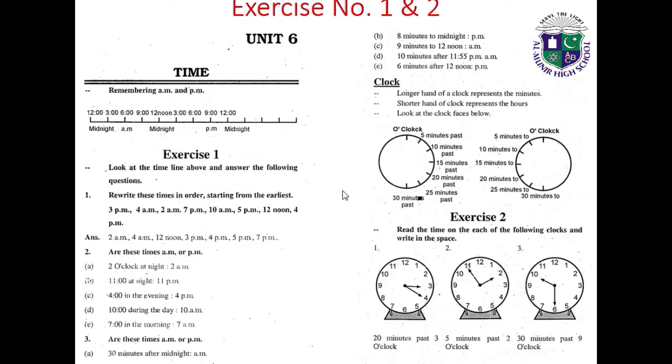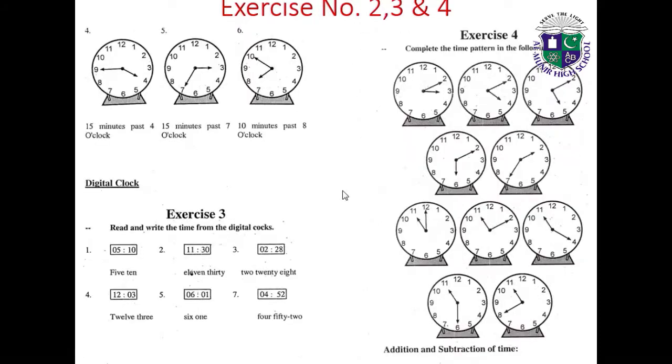Write it in the space. 20 minutes past 3 o'clock, 5 minutes past 2 o'clock, 30 minutes past 2 o'clock, and 9 o'clock. 15 minutes past 4 o'clock, 15 minutes past 7 o'clock, 10 minutes past 8 o'clock.